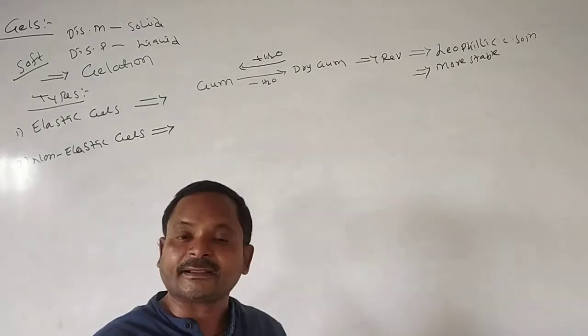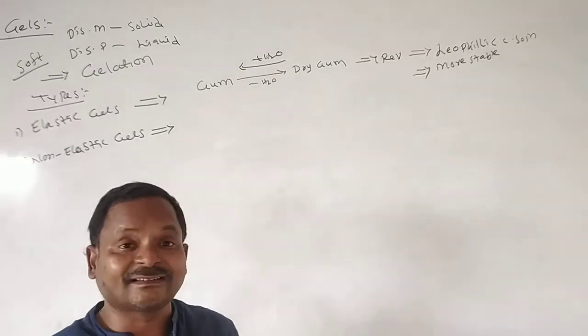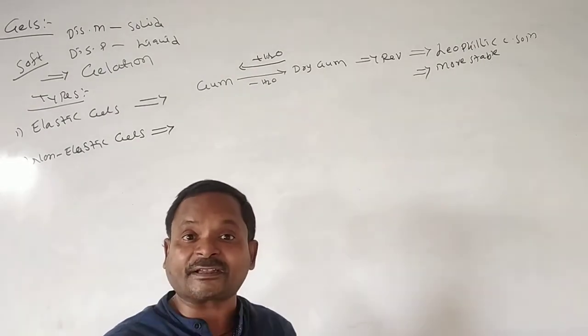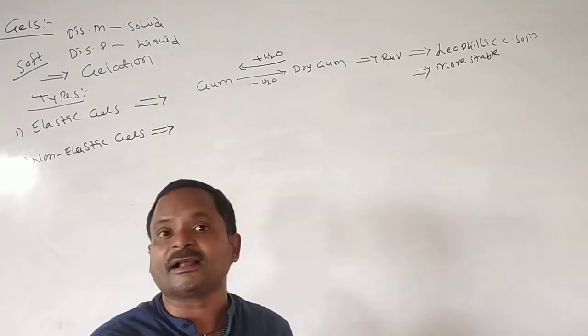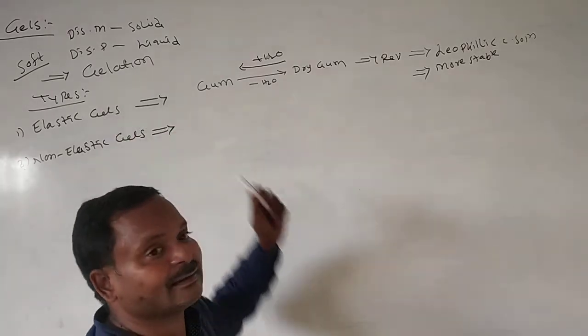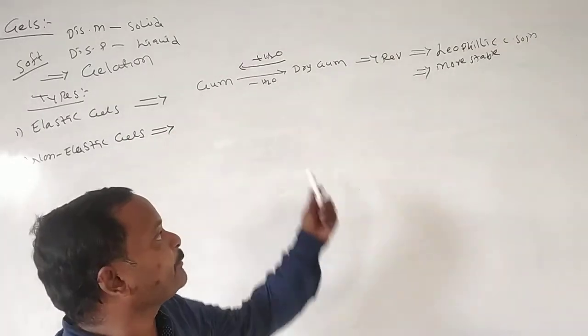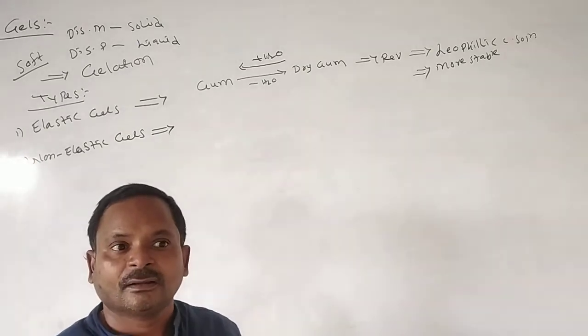That means it retains its previous properties. The gel which retains its previous properties after the addition of water is called an elastic gel. Examples for elastic gels: gum, protein solution.